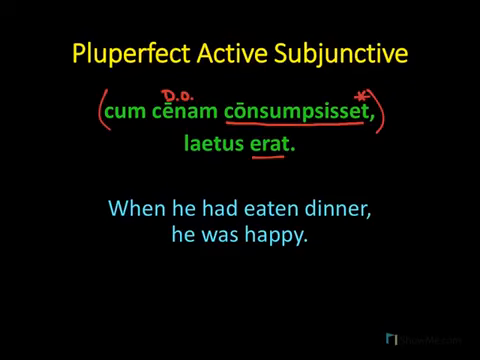Now take a quick note of the word consumsisset, because this is a verb in the pluperfect active subjunctive. Notice that it's built on the third principal part, so it uses the perfect stem. We use the four letters I-S-S-E, and we use a regular personal ending. Let's take a look at some full conjugation charts.